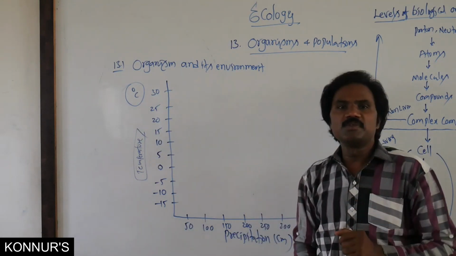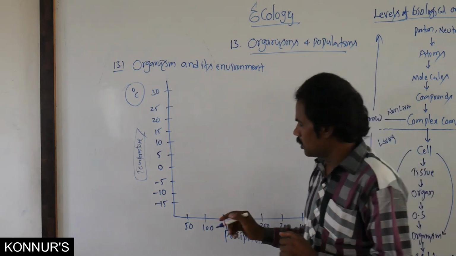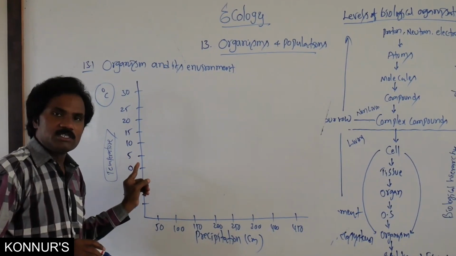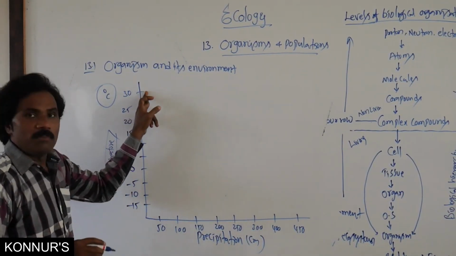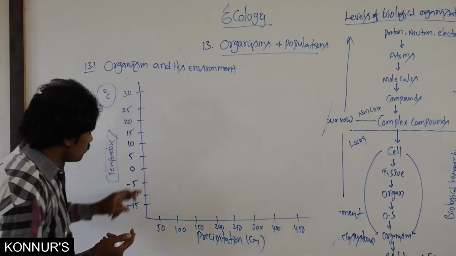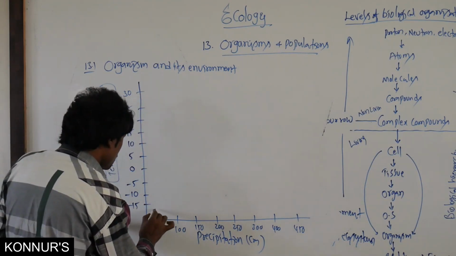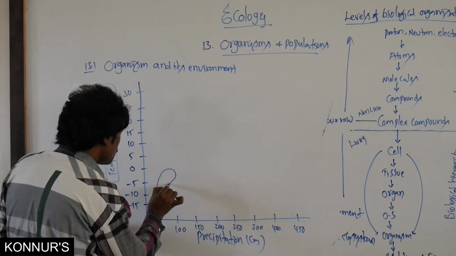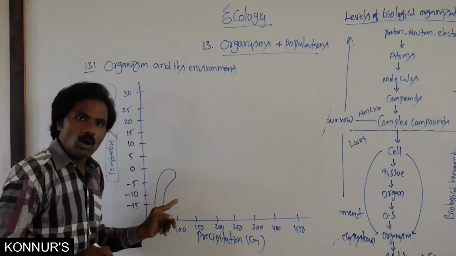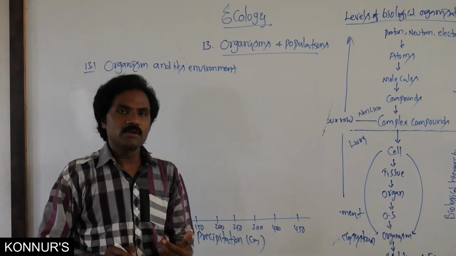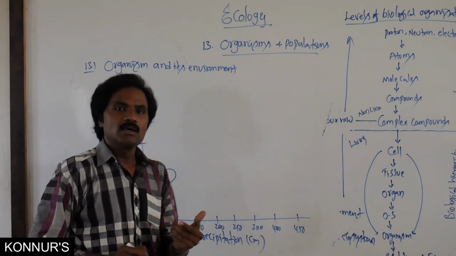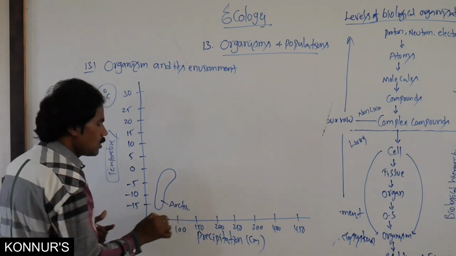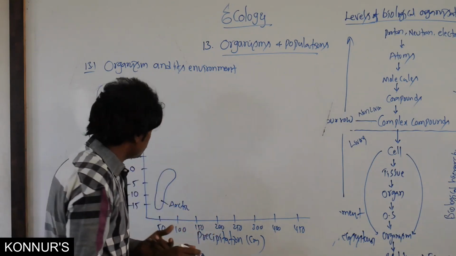In this, the very least is the frozen environmental condition, and the very maximum temperature is also present. In the frozen environmental conditions, normally we observe Arctic as well as alpine, the Arctic tundra, the Arctic region, as well as alpine.